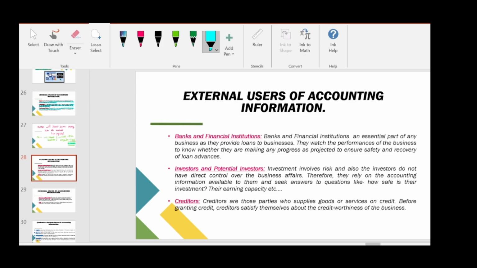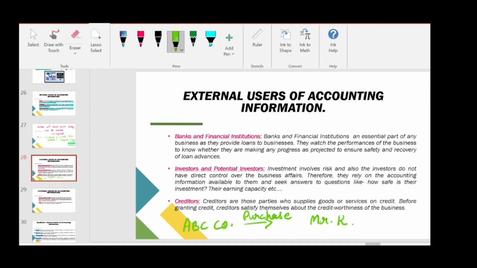Now the third is creditors. Creditors are those parties who supply goods or services on credit. Before granting credit, creditors satisfy themselves about the credit worthiness of the business. For example, if the company purchases some raw materials from a third person, for example we have ABC Co, and they purchase raw materials from Mr. K.